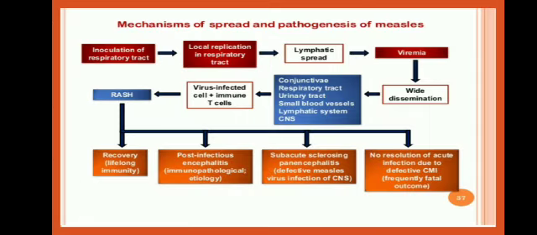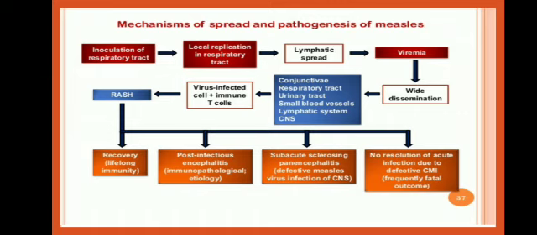Okay, this is another slide of pathogenesis. First of all, the virus enters the respiratory tract and infects it. Then there will be local replication in the respiratory tract. After settling down there, the virus will spread to the lymphatics, causing viremia in the blood. There will be wide dissemination, meaning widespread of this disease.